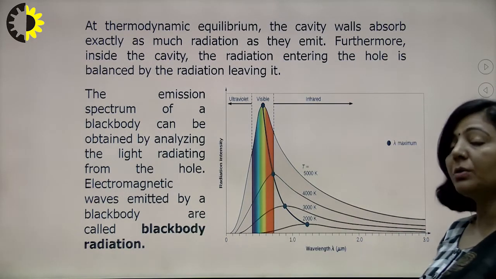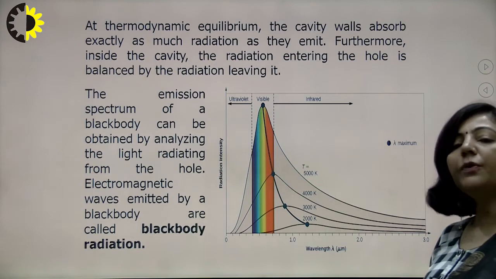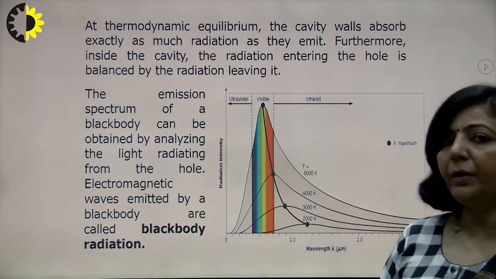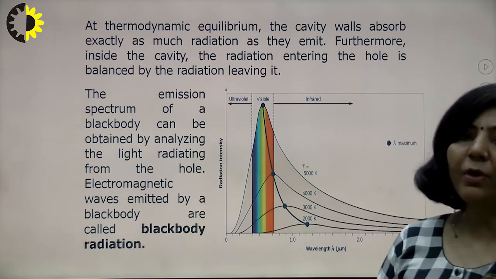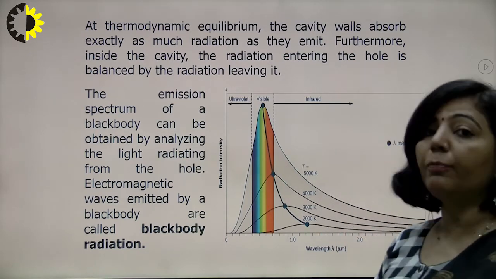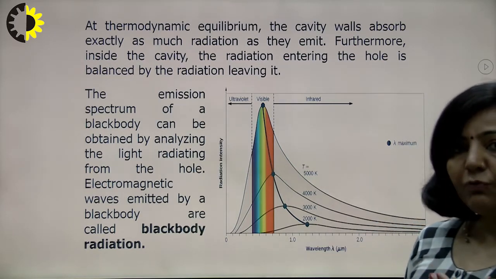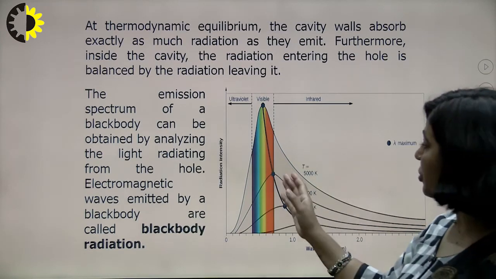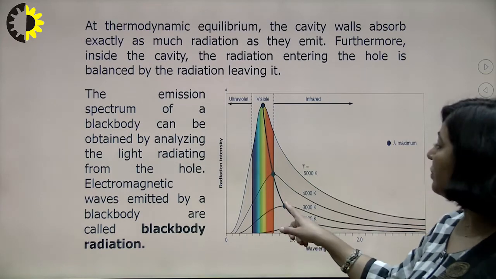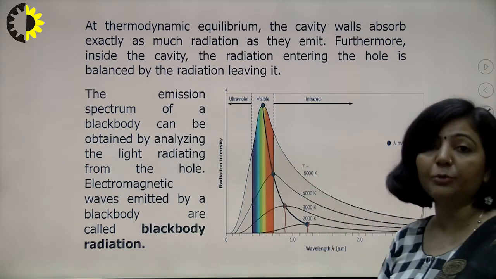Next, as you can see here, when you move from a lower temperature to a higher temperature, the intensity of each and every radiation also increases. And there will be a lambda max for every temperature. Lambda max is that particular wavelength at which you get maximum energy or intensity. One more important point is that this lambda max, which corresponds to maximum intensity, shifts towards the shorter wavelength side with the increase in temperature. For 2000 Kelvin, this is the position of lambda max; for 3000, this is the position; for 4000, this is the position; for 5000 Kelvin, this is the position of lambda max.